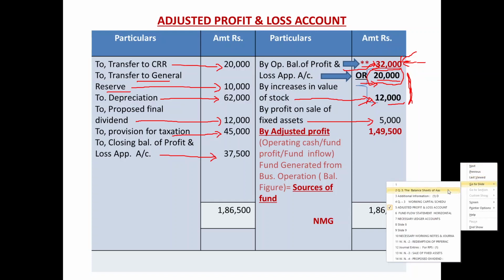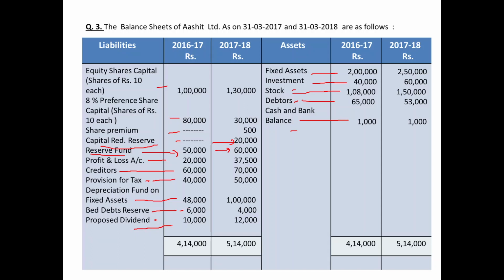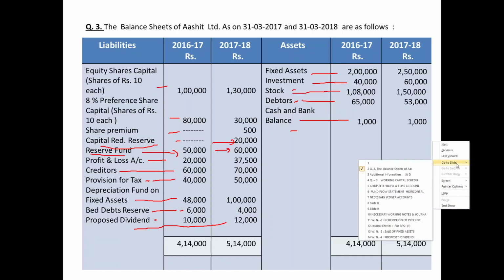Once again, balance it for the remaining items. After reserve, profit and loss account over. Creditors, item of current liabilities, working capital schedule. Provision for tax is over, depreciation fund on fixed assets over, bad debt reserve, item of working capital schedule over, and proposed dividend, we just saw it in our working note as well as in the ledger account. So this was the verification of the balance sheet.